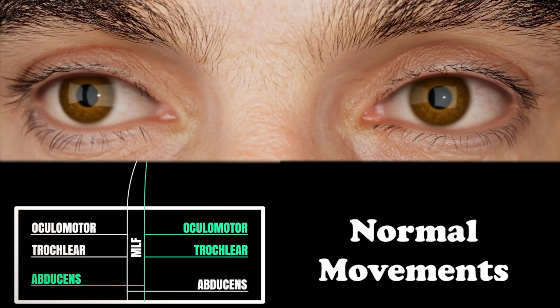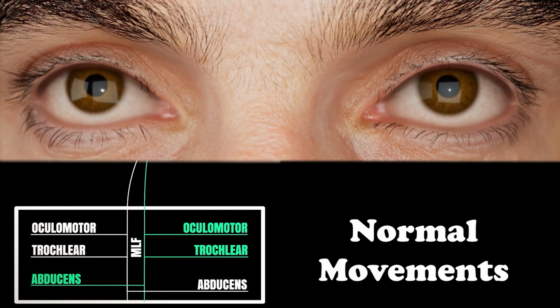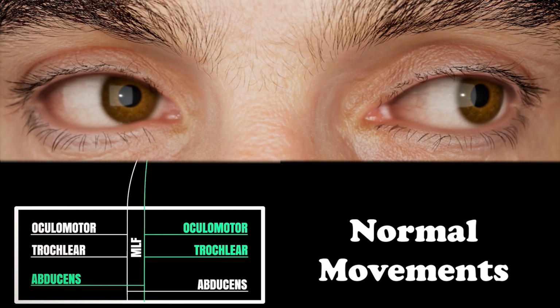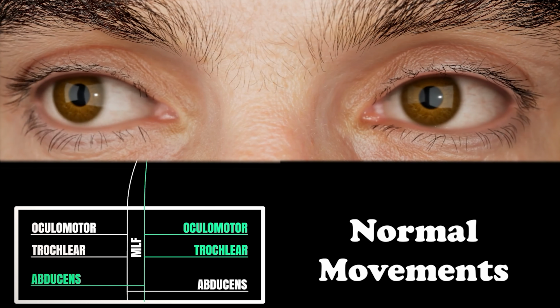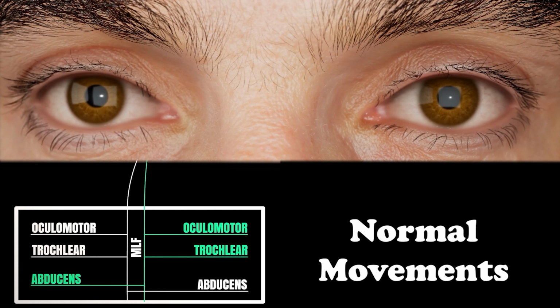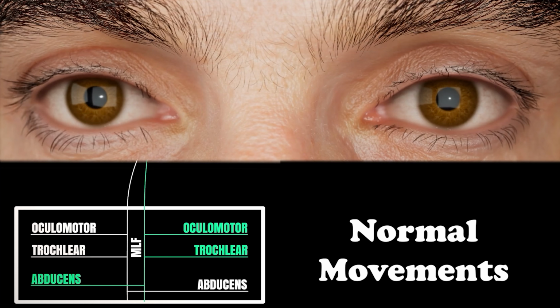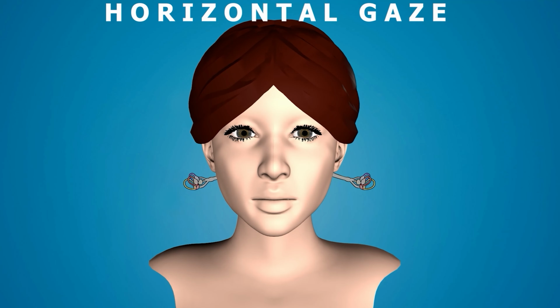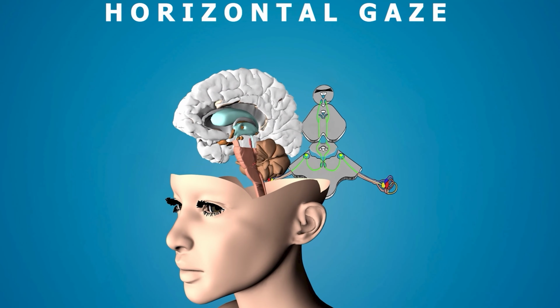This coordinated movement to keep the visual target on the macula and holding it together, or fixing it, is controlled by horizontal and vertical gaze centers. This can be initiated as an involuntary movement or by reflexive movement. We'll see the horizontal gaze control first.